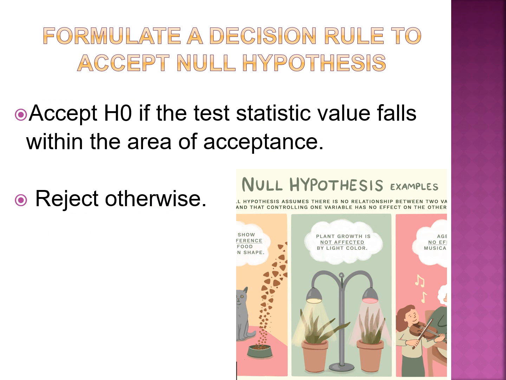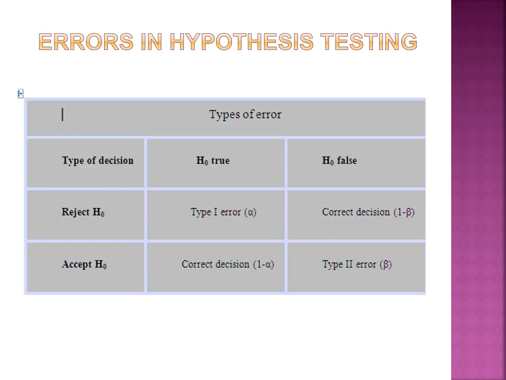And then you have to decide. Now we have calculated the test values, and we have table values. Now we have to compare the test values with the table value to decide whether to accept our null hypothesis or to reject. So we have to prove only the null hypothesis. If you cannot prove the null hypothesis, you have to reject it. Automatically, the alternative hypothesis is accepted.